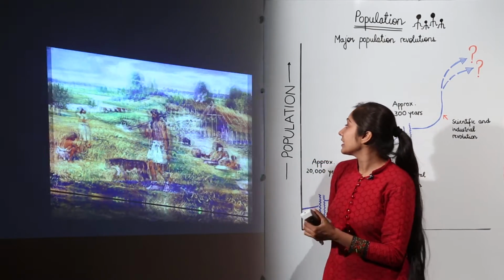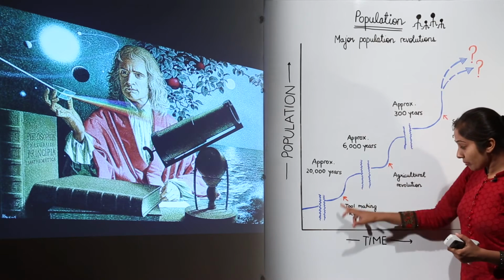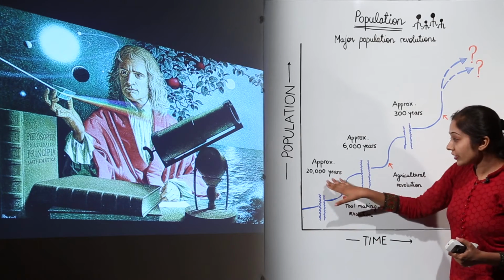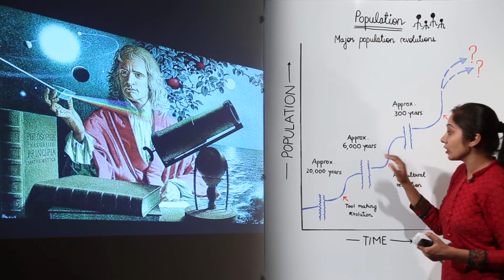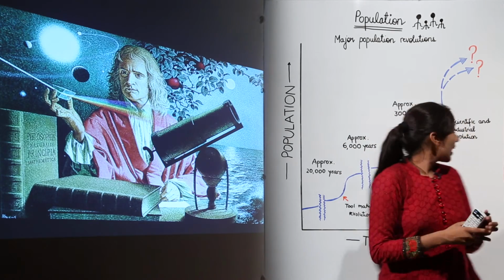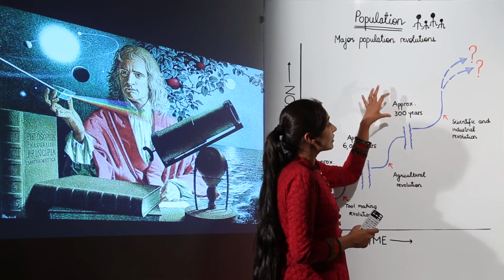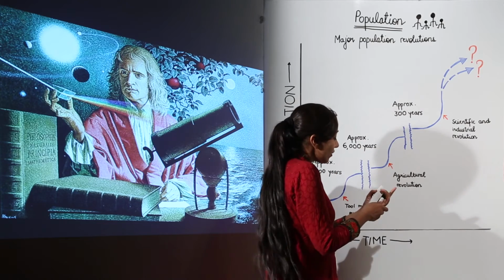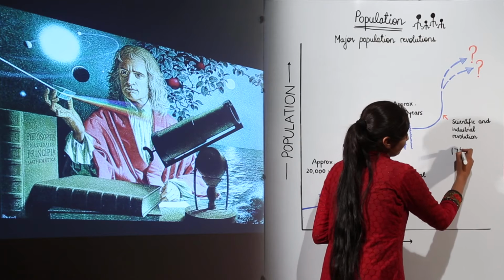You can see the tool making revolution was approximately 20,000 years ago. Then the agricultural revolution was around 6,000 years ago. The scientific and industrial revolution was approximately 300 years ago, which means we are talking about the 17th century.